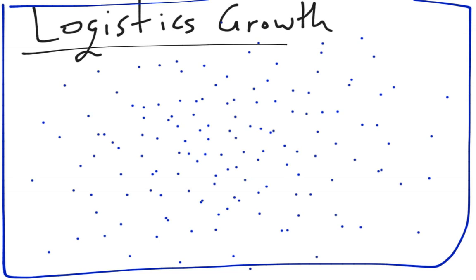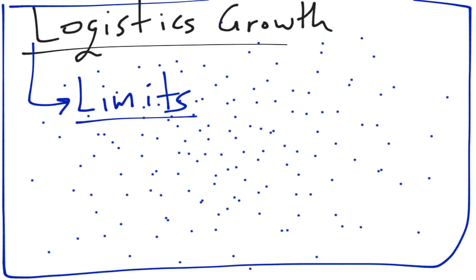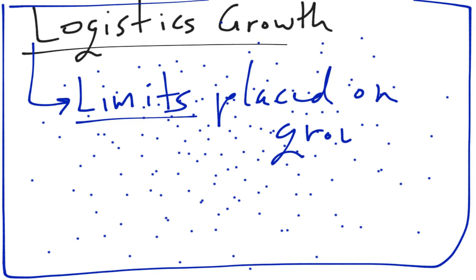Okay, and so logistic growth comes in when there are limits placed on the growth, not like mathematical limits, but physical limits. And these could be anything such as a physical space. So if you have bacteria, you have a petri dish that they can't outgrow. If you have deer in a forest, there is the element of food. If there's not enough food, then the ecosystem can't support that population. Same thing with rabbits, or really any competition for resources. You can think about people on the planet.